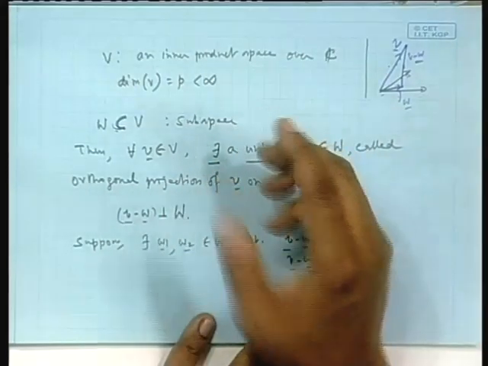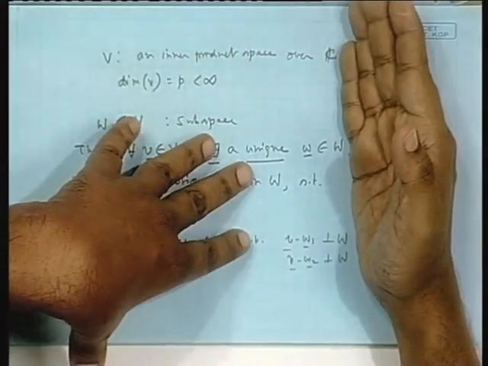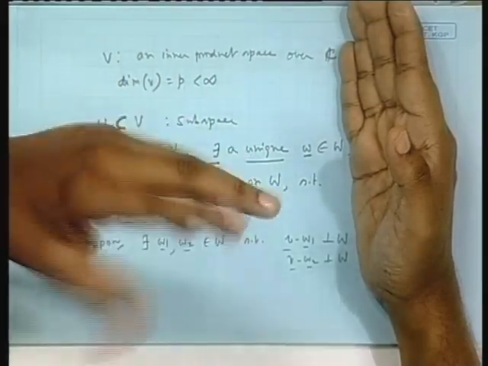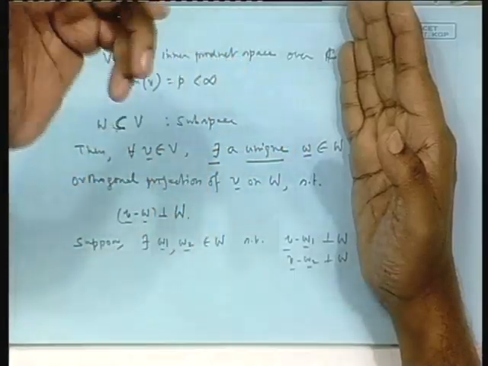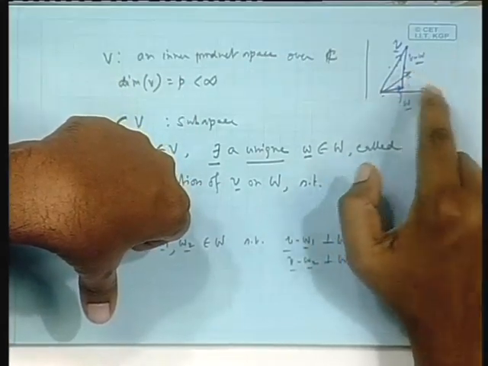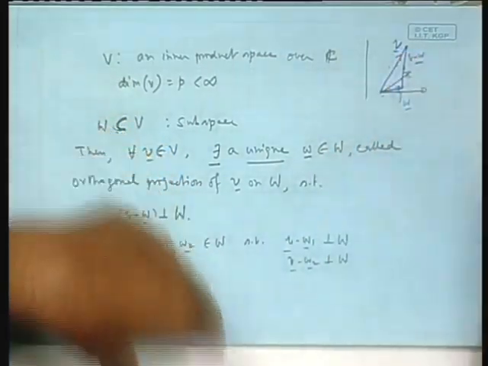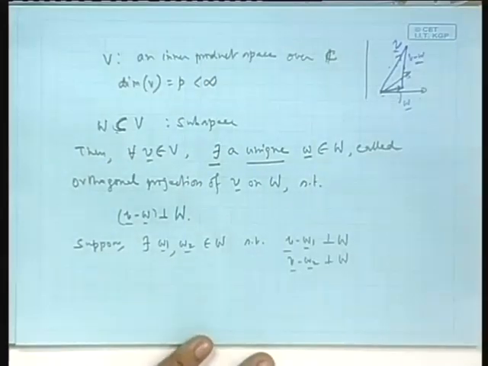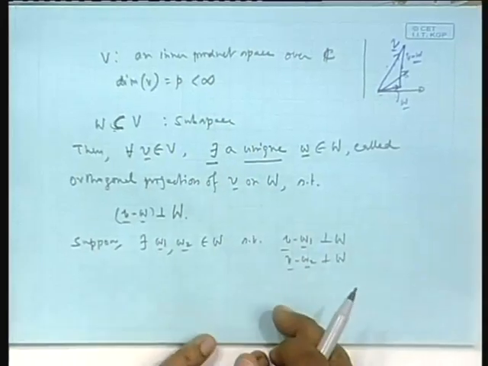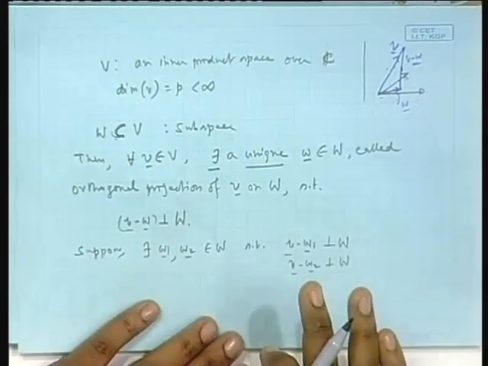Using those very elementary axioms, and mind you, when I am proceeding, I am not using any angle, any meaning of the vectors. I am only using the basic notions of vector addition, scalar multiplication, and those few things about inner product, orthogonality and all that. I am not using any notion of angle, nothing. So whatever you prove here is the most general thing. Here visually it is obvious that two such projections are not possible which hold a 90 degree angle with the tip of the vector. But mathematically the reason is here: suppose indeed it is true, then I will show that W1 and W2 have to be the same.